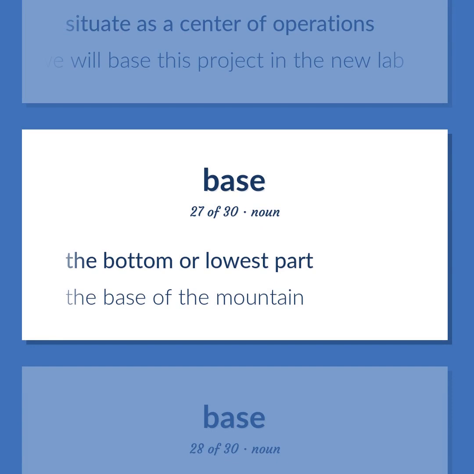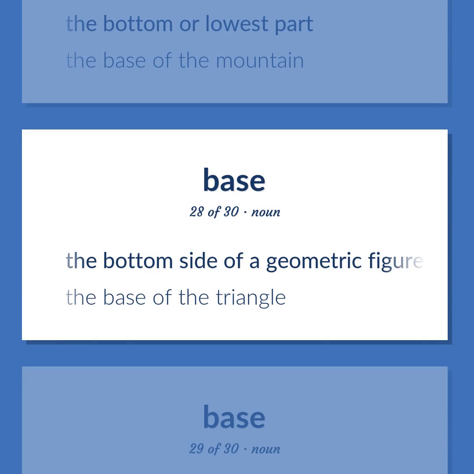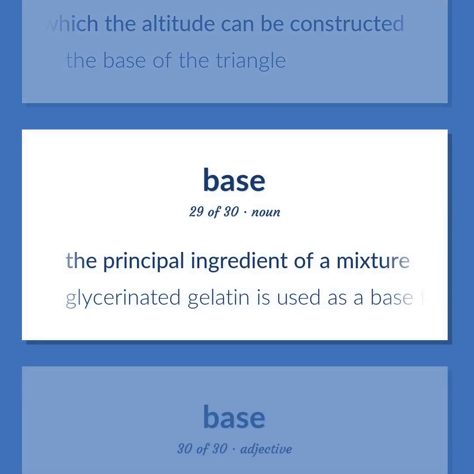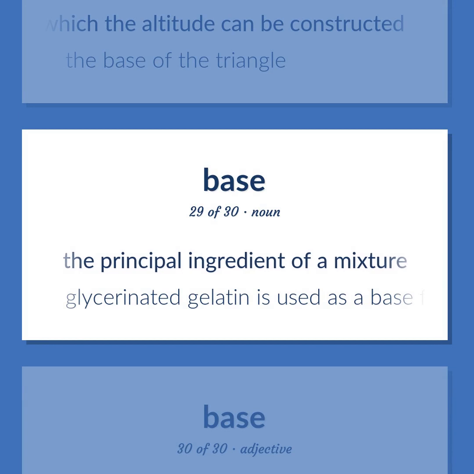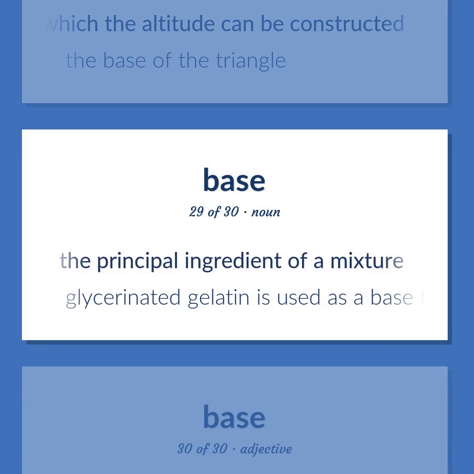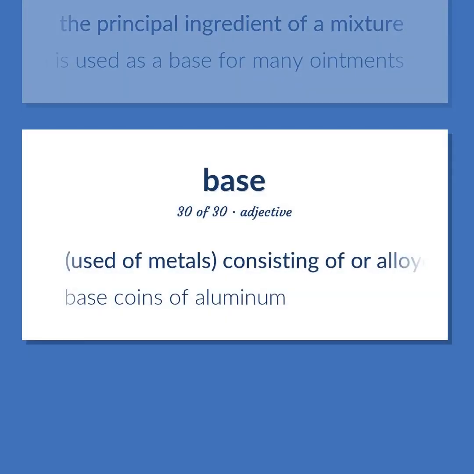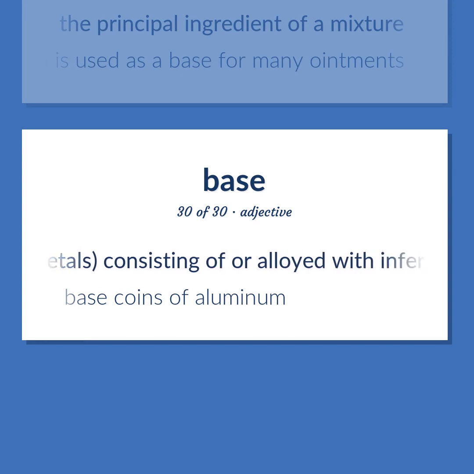The bottom or lowest part. The base of the mountain. The bottom side of a geometric figure from which the altitude can be constructed. The base of the triangle. The principal ingredient of a mixture. Glycerinated gelatin is used as a base for many ointments. Used of metals, consisting of or alloyed with inferior metal.